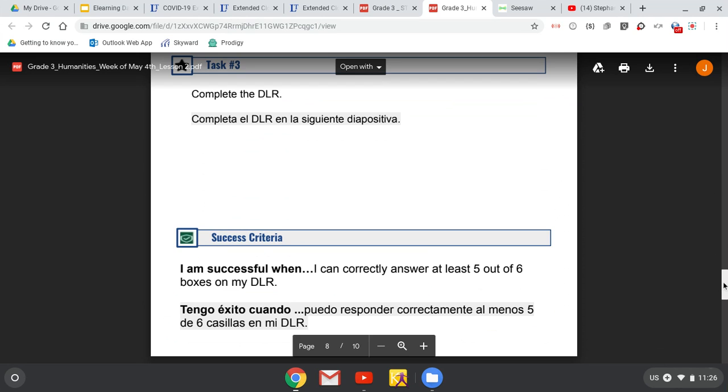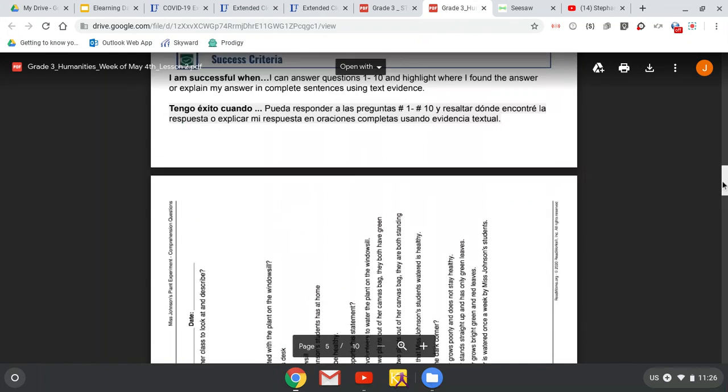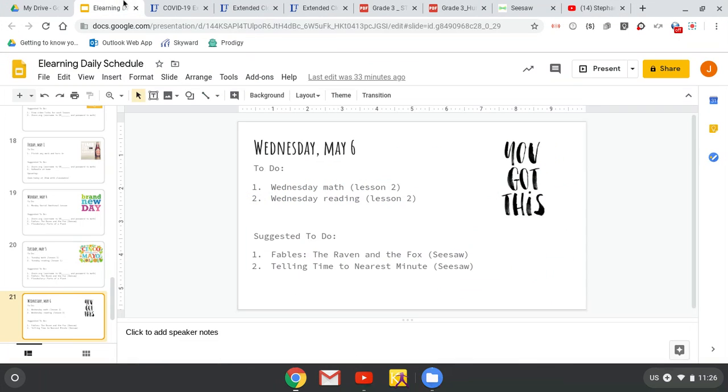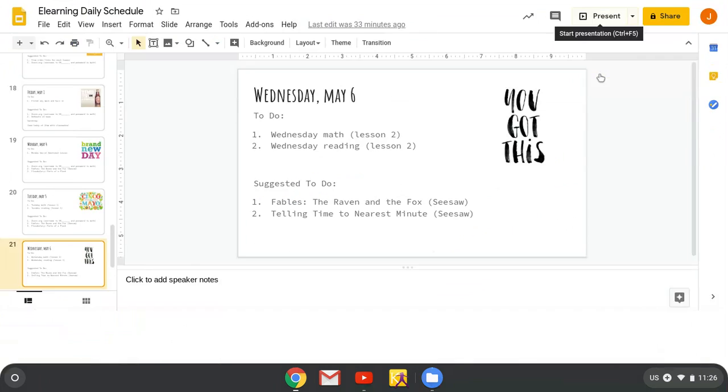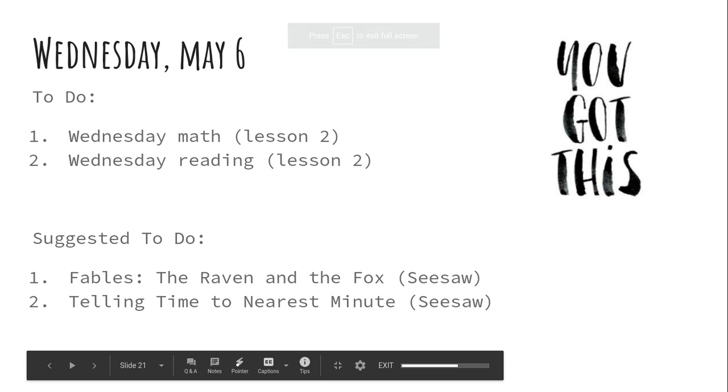Your last task today is to complete DLR. Show me what you understand about language review. If there's something you don't know how to do, you may leave it blank and turn it in to me like that. I have a couple of suggestions today of things that you should do.